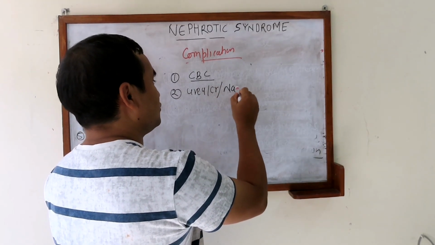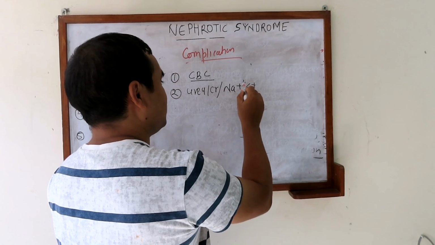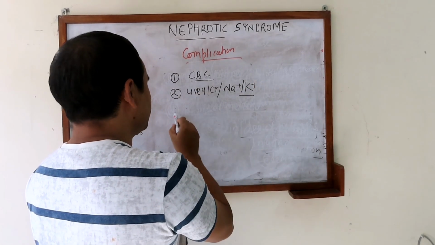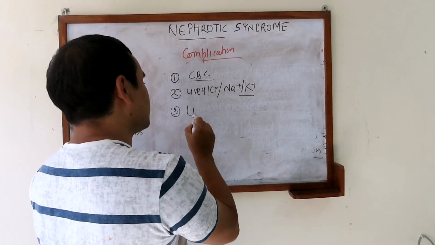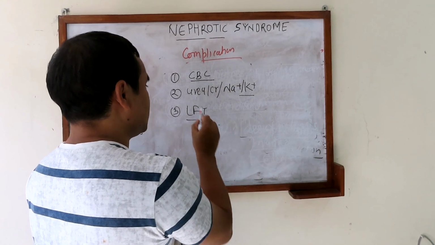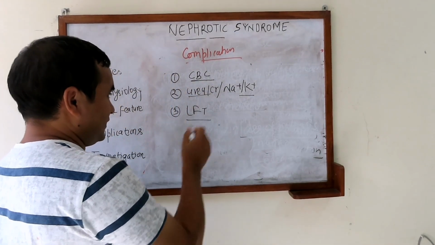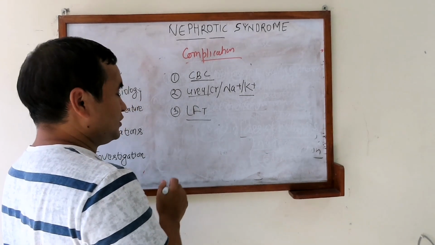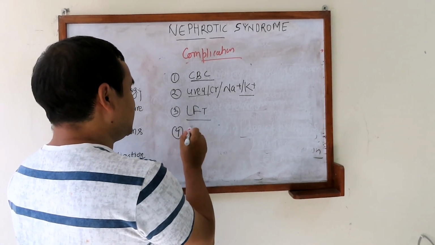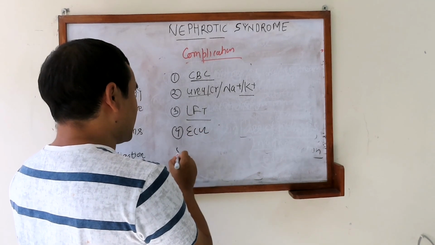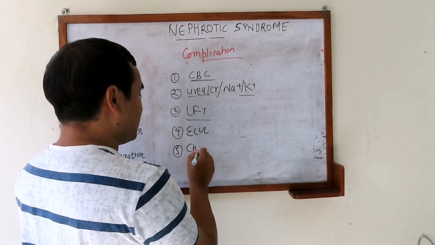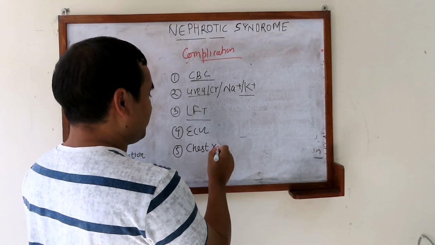We should always do the electrolyte profile as well. We can do the liver function test. These are the routine tests that we usually do in a patient. We can also do the ECG and the chest X-ray.